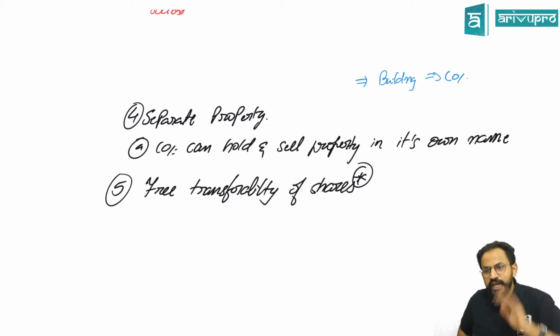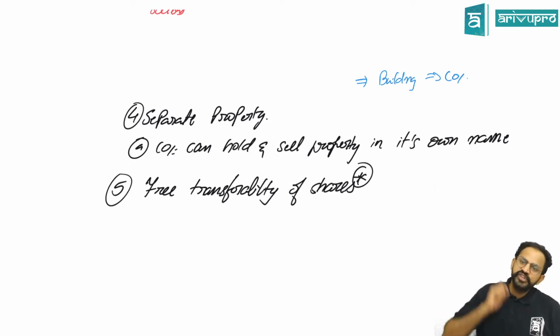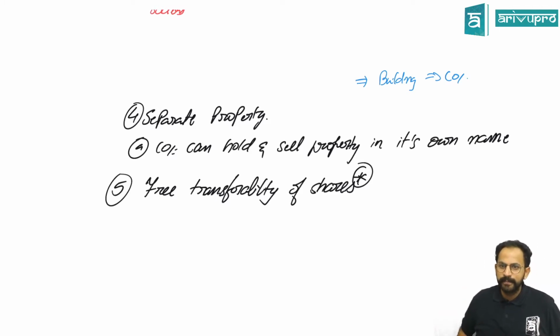You can sell them to anyone else. No one can stop you. Shares of a company are freely transferable. In a partnership, you have to take the prior permission of other partners. That is not the case with the company. Your shares, the ownership, is freely transferable. Whoever is a shareholder is an owner.